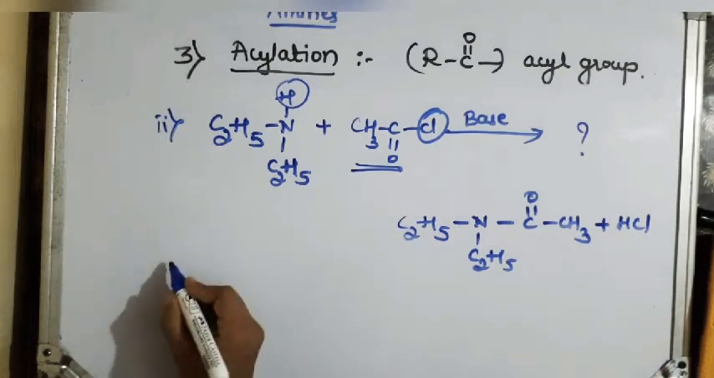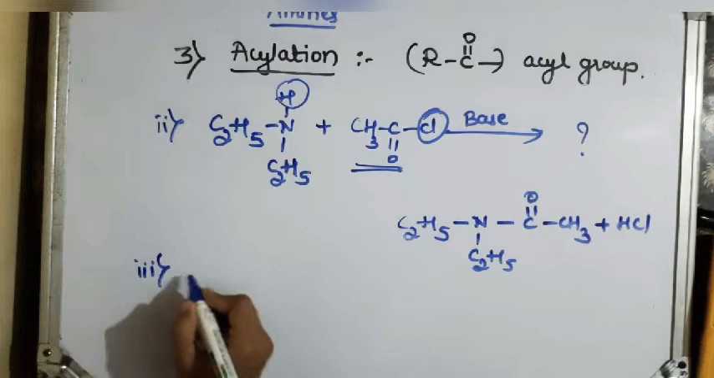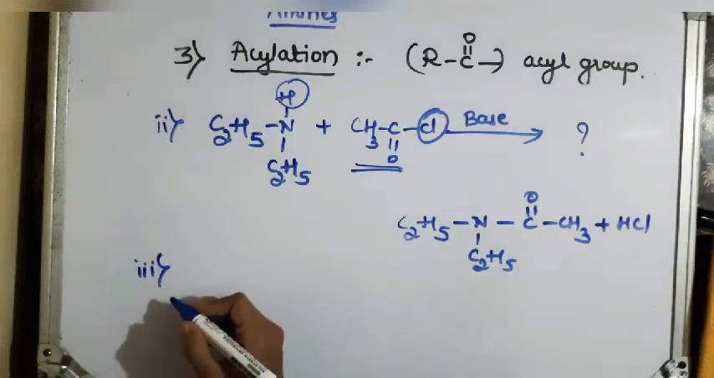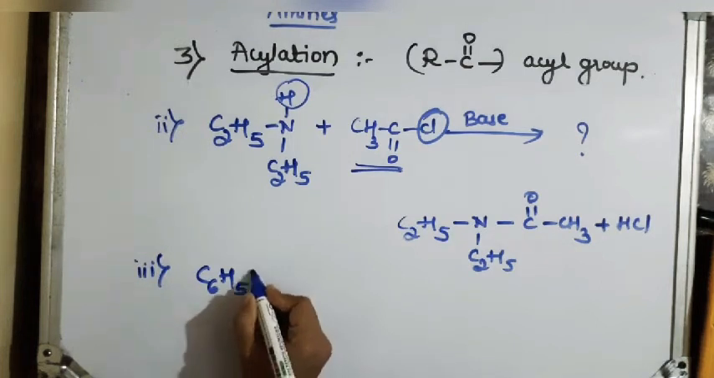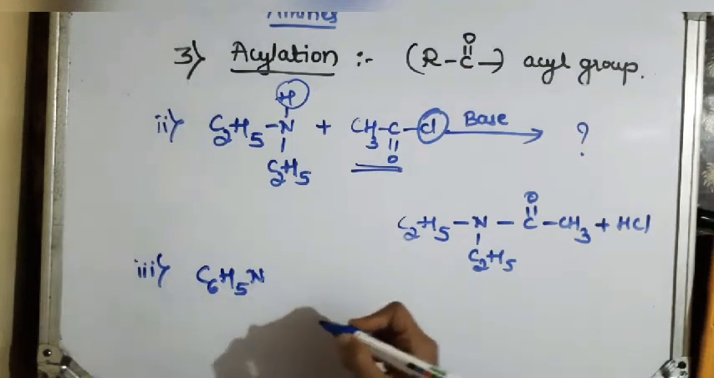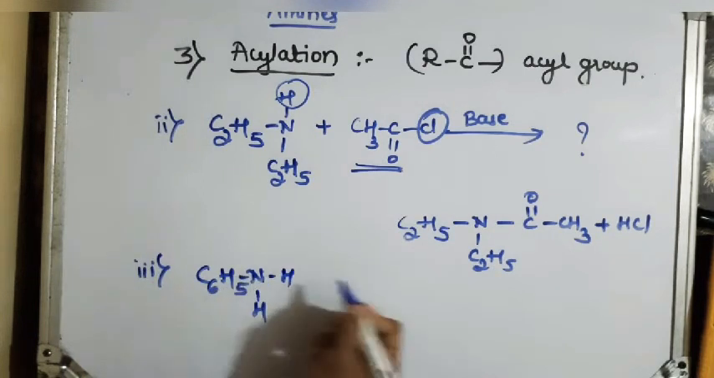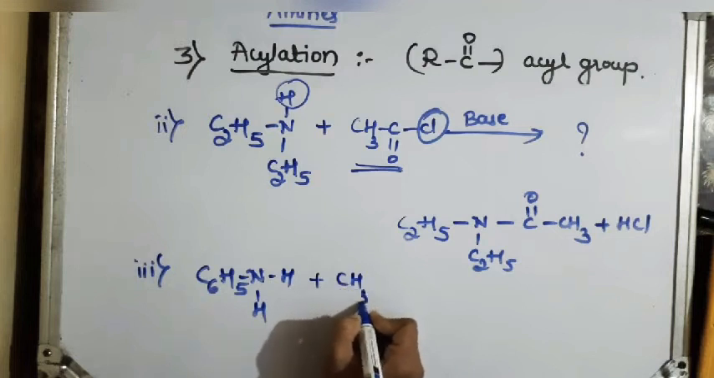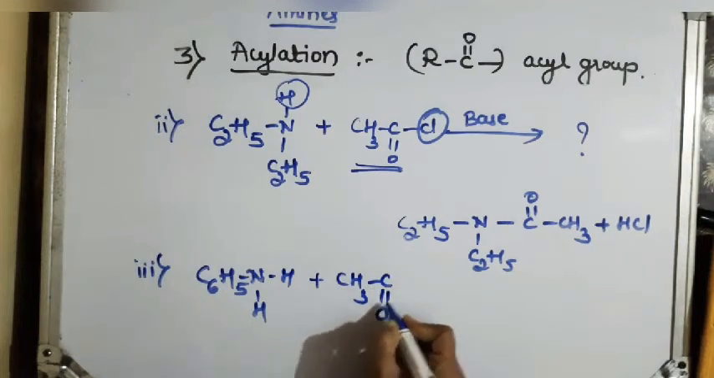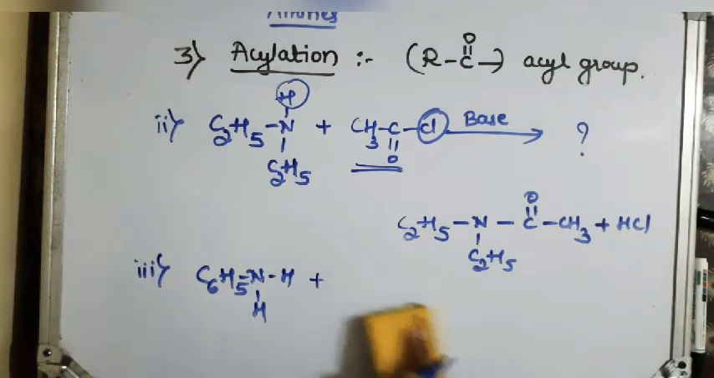Clear? Similarly, another example, the third example, if I take benzenamine, C6H5 NH2. C6H5 NH2, when it is treated with CH3COCl, I'll write the same compound in another way.